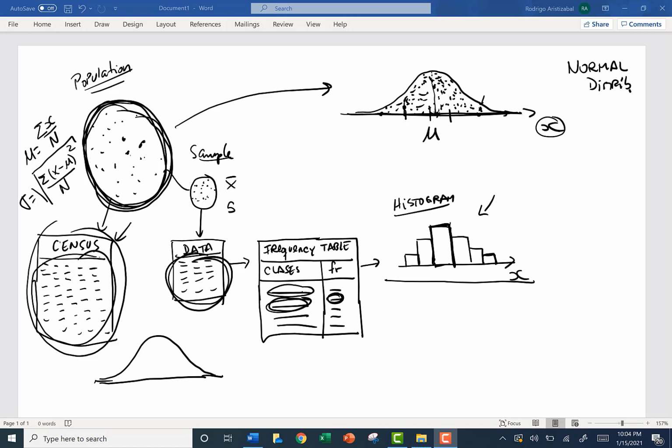The example that we used to introduce statistics is the height of men in the United States older than 18 years old. The mean, the average height of men in the United States, is approximately 5 feet 10 inches, 5'10".